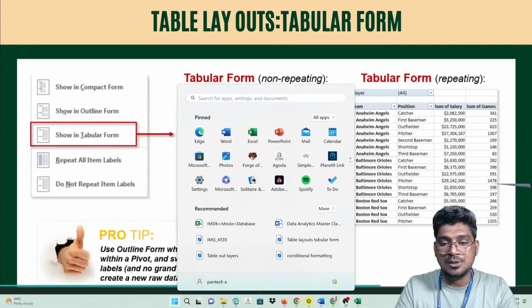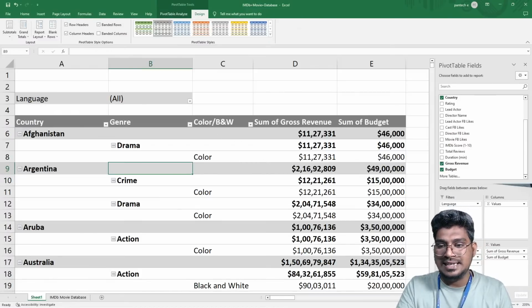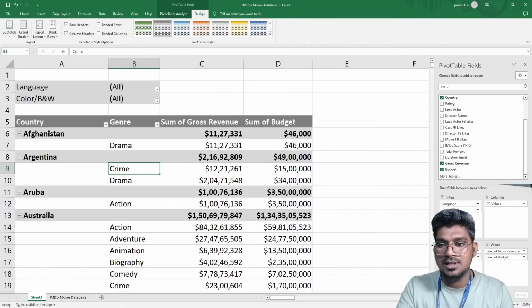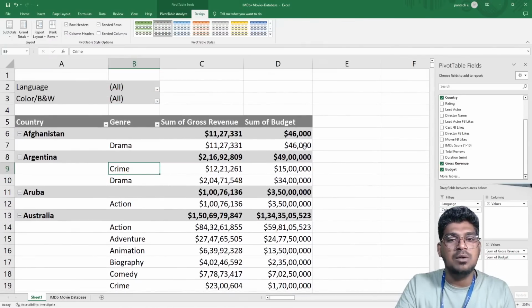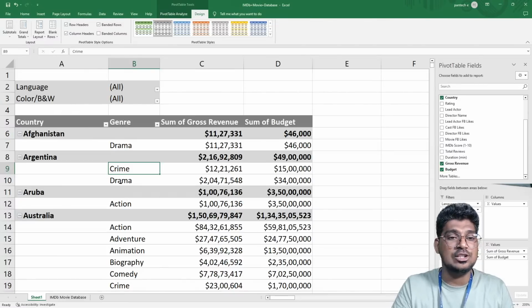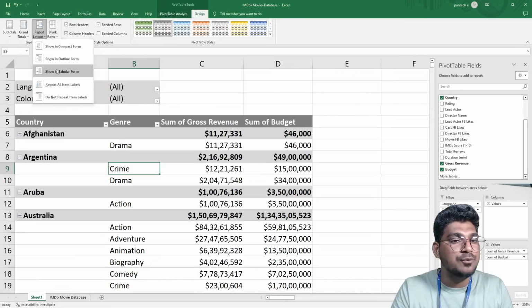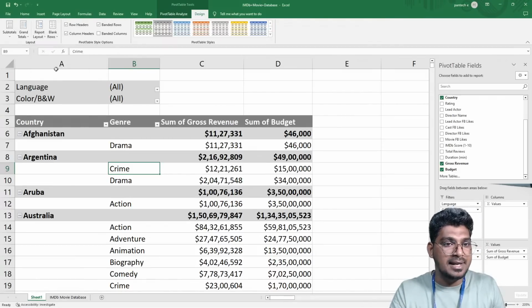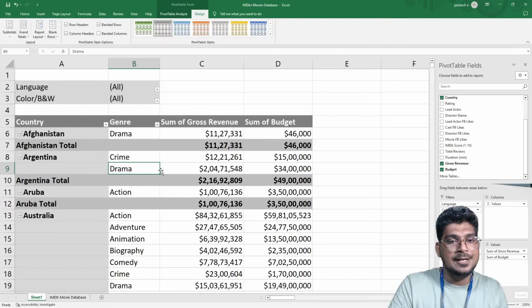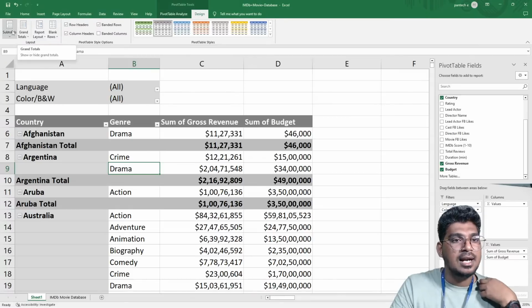So I'm going to open this Excel. Now you can see this. Now I don't need the black and white things. Here we have the sum of gross revenue and also the sum of budget. Now I want to make it a tabular form. So for that I'm going to make this tabular form, and you can see this, just turn off the grand total and also the subtotal.